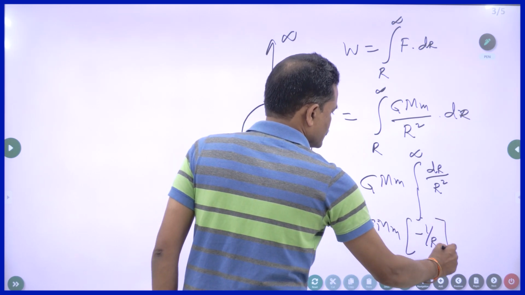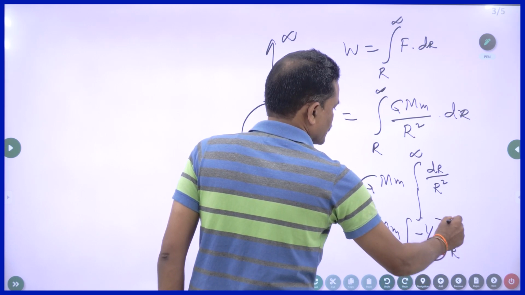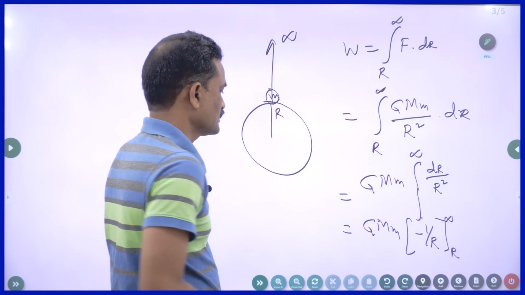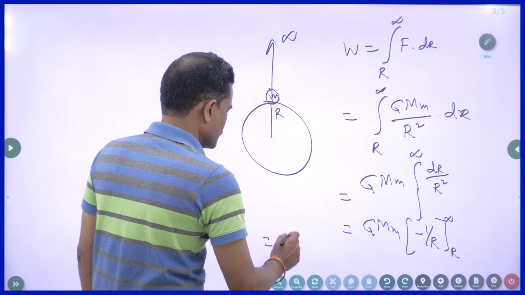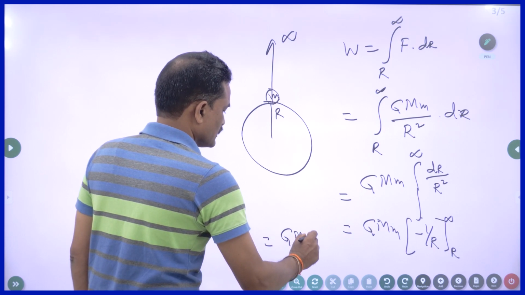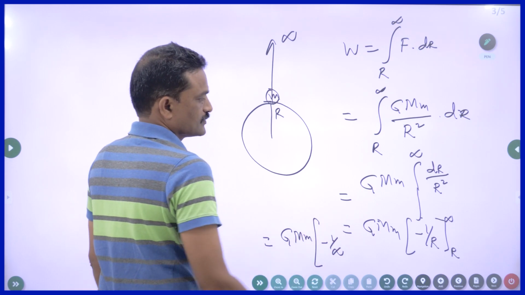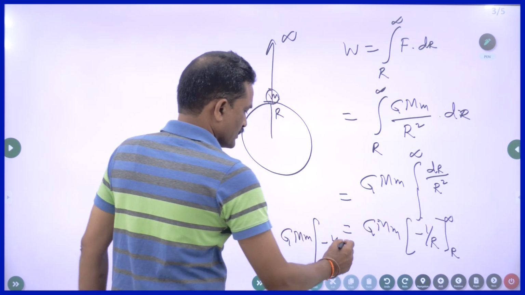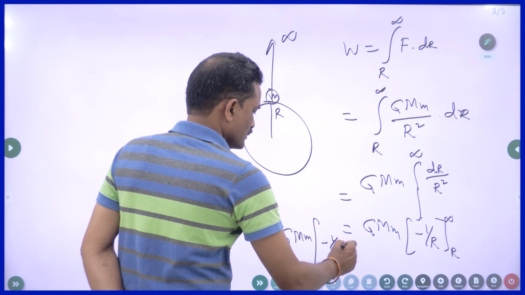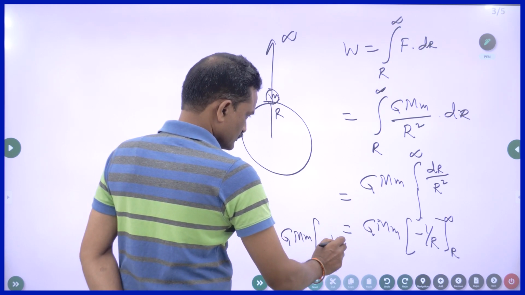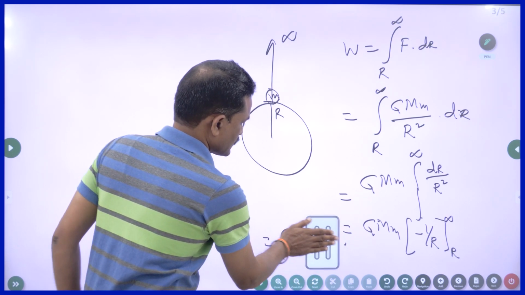You will be learning all these things in mathematics, calculus. So if you substitute, upper limit minus lower limit, you have to substitute. So minus 1 by infinity, here r value is infinity, minus 1 by R. If you want, I can do once again.